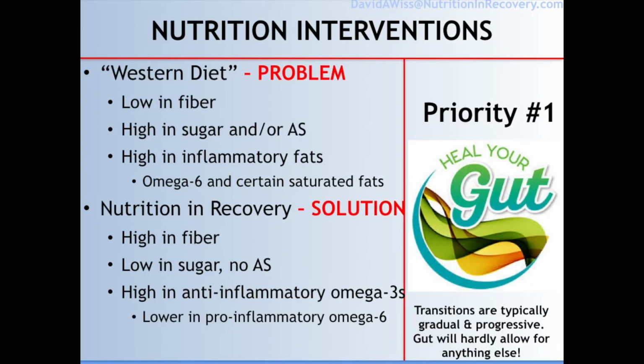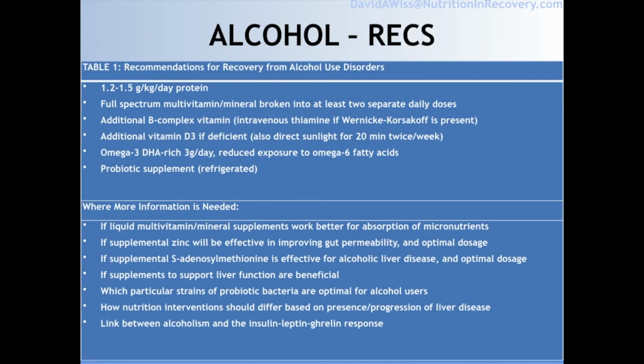So the Western diet is the problem. It's low in fiber, it's high in sugar, and high in artificial sweeteners, high in omega-6. The solution is just the opposite. It's a diet that's high in fiber, lower in sugar, no artificial sweeteners, and has much more omega-3s compared to omega-6. To summarize,